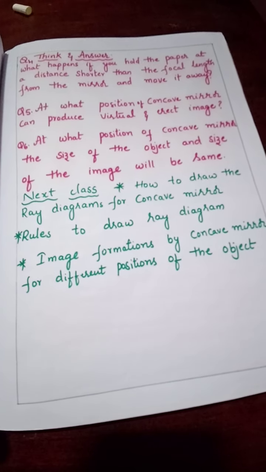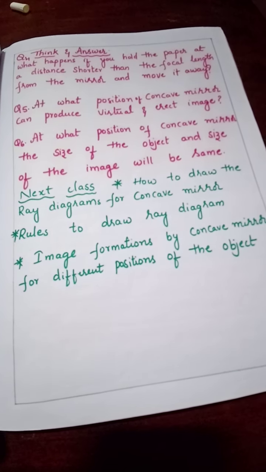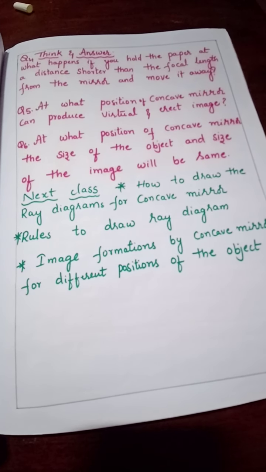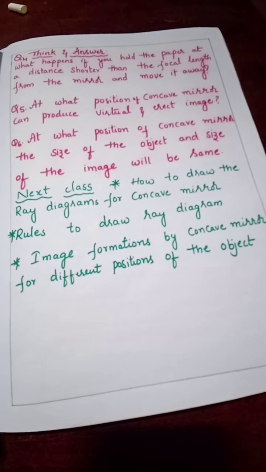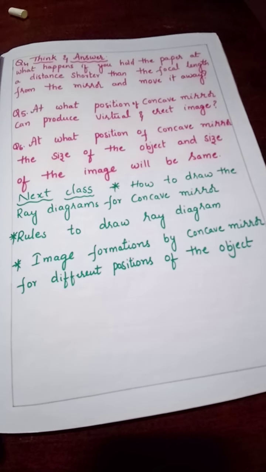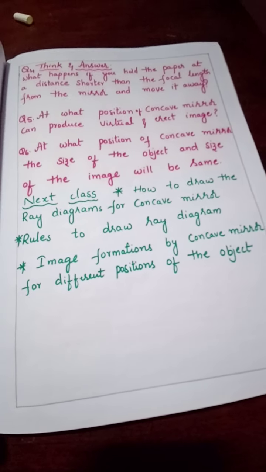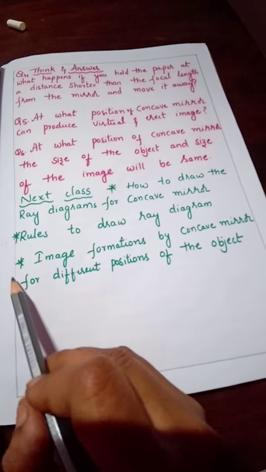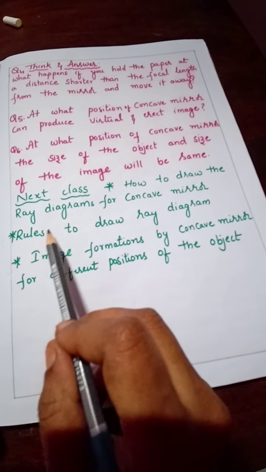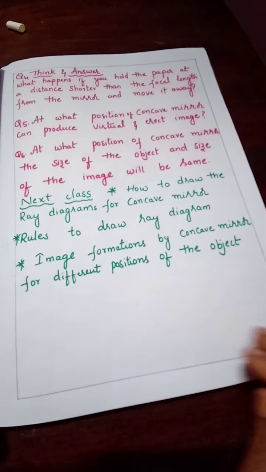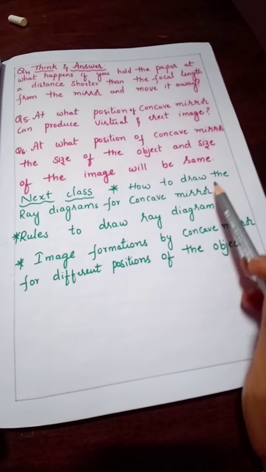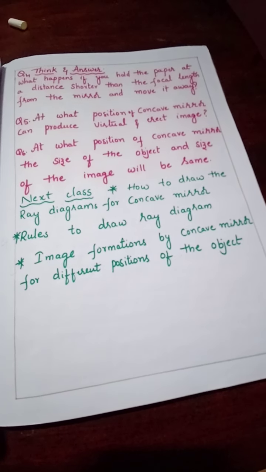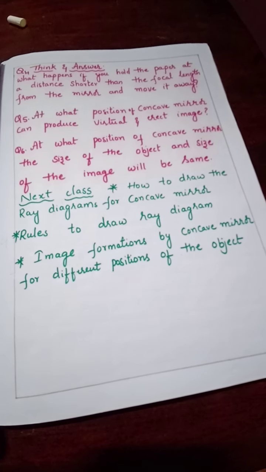In the next class we are going to learn how to draw the ray diagrams for a concave mirror. Next, what are the rules to draw the ray diagram? Then the third one, image formation by a concave mirror for different positions of the object. These two are 4-mark answers, and how to draw the ray diagrams is a 2-mark answer. This is the fundamental question for these two. So all of the 3 are very important from the point of view of the board exam.